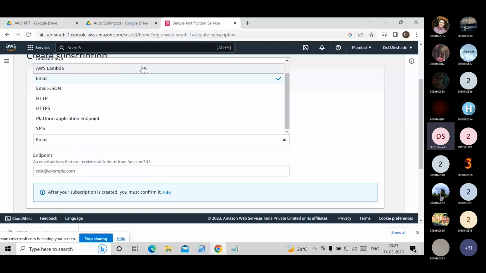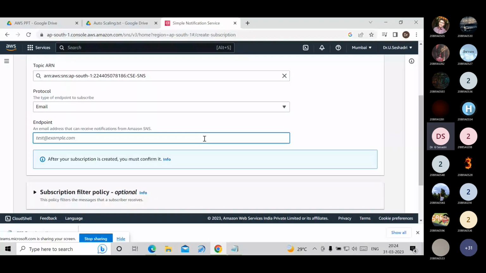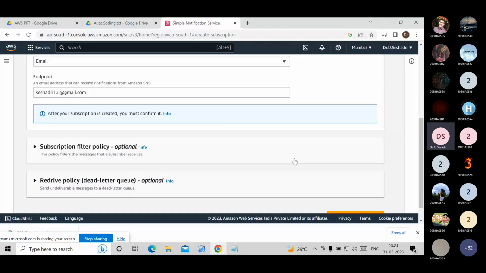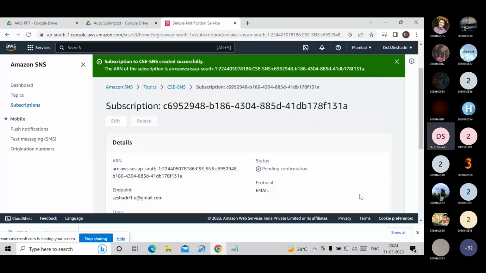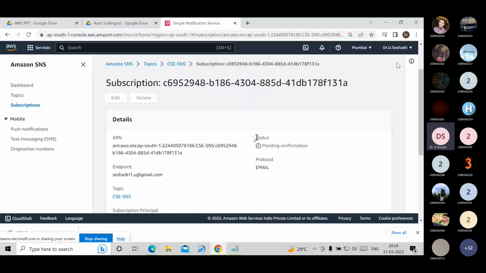Endpoint is nothing but the email we have to enter. I am entering my personal mail ID. Scroll down. Click on create subscription. Now, what is the status? Pending confirmation.